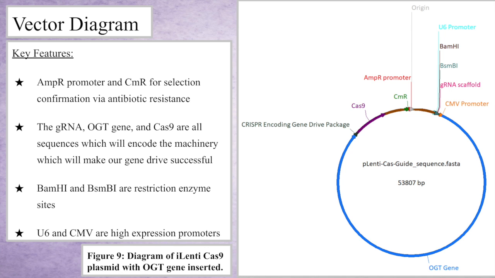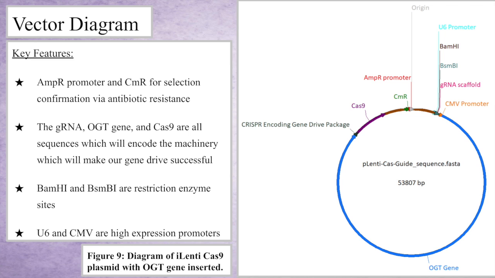The AmpR promoter and CMR selection marker will be used to make sure that the plasmid is inserted into the transformants. The AmpR promoter will ensure that the CMR selection marker gets placed into the plasmid. The vector will be transformed into the E. coli using heat shock and then plated on plates containing the markers. The cells containing the CMR gene will survive, meaning they are transformed, and the untransformed cells will die. These transformed cells will be then inserted into the tsetse flies.